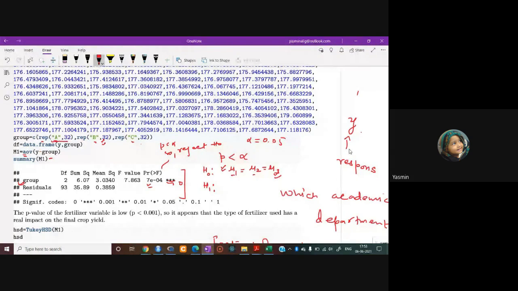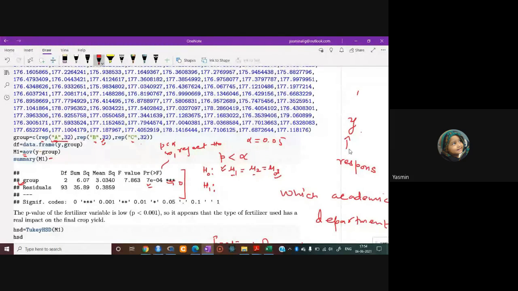By performing analysis of variance, we only conclude that at least one of the groups is significantly different from the others, but we cannot say that the groups mu1 and mu2 are significantly different from each other, or mu1 and mu3, or mu2 and mu3. We cannot conclude that much. Okay? Then we perform a post ANOVA test, and the post ANOVA test is the Tukey HSD test, which is a pairwise comparison. Pairwise comparison means it will tell you which groups are significantly different from each other.